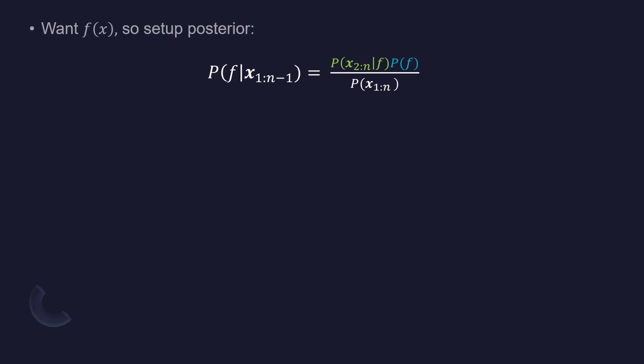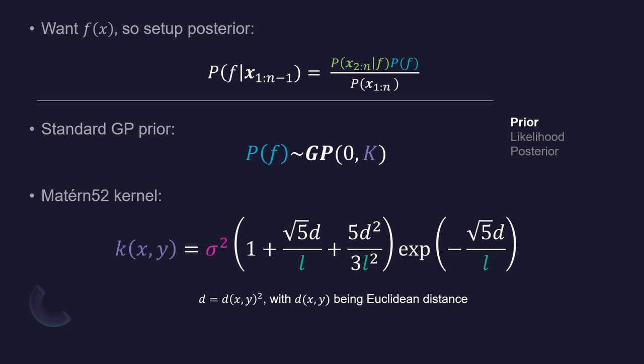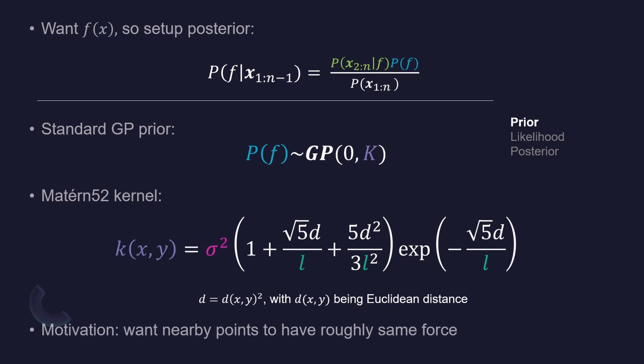Our end goal is to get the posterior distribution of functions, given the training position data. As usual, all things begin with Bayes' theorem. We need to obtain a likelihood and a prior, which we can then multiply together to get the posterior. The prior is determined off the bat. We will use the usual GP zero mean prior with covariance given by a kernel function k. In this application, we elected for the Matern 5/2 kernel, which is a generalization of the radial basis function kernel. The simple motivation behind this choice is that spatially close points ought to have similar forces.